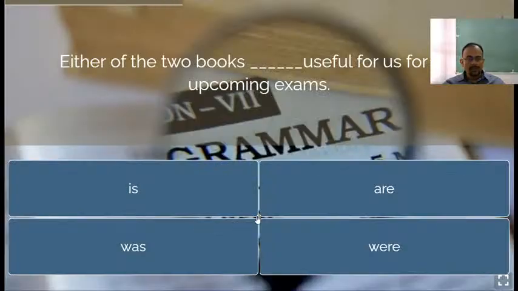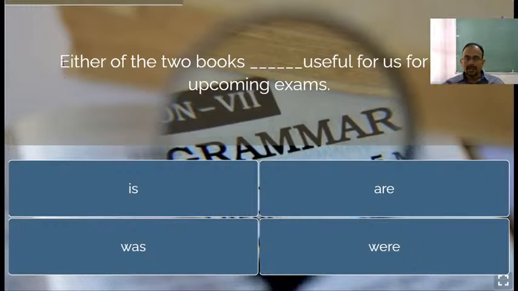Okay. Now, either of the two books dash useful for us for our upcoming exams. So, dear students, it means that either of the two books means any one of the two books. If a sentence starts with either or neither, then normally the verb should be singular, right?